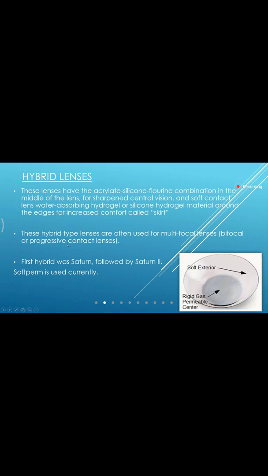These hybrid type lenses are often used for multifocal lenses, bifocal or progressive contact lenses. The first hybrid was Satin, followed by Satin 2, and SoftPerm is used currently. Did everyone understand hybrid lenses? Yes.